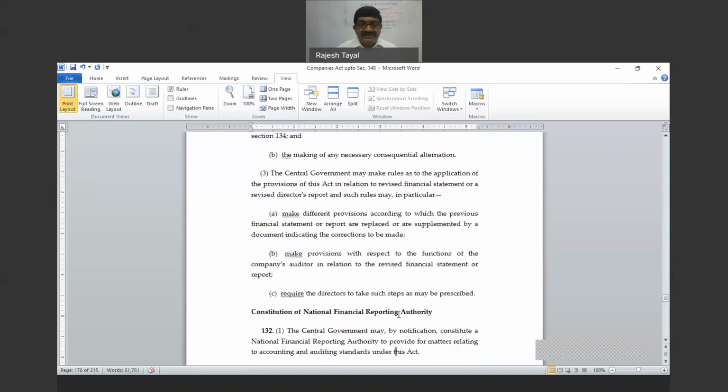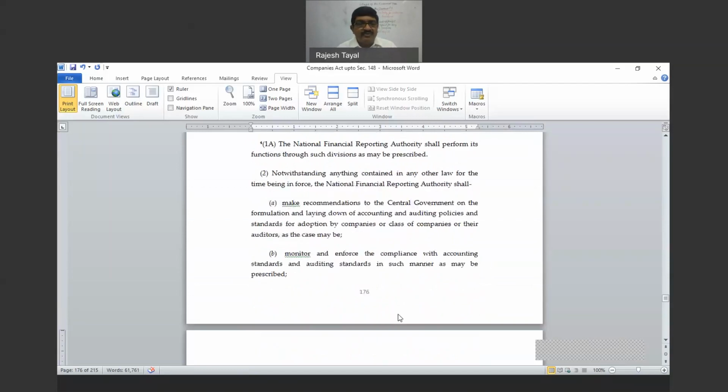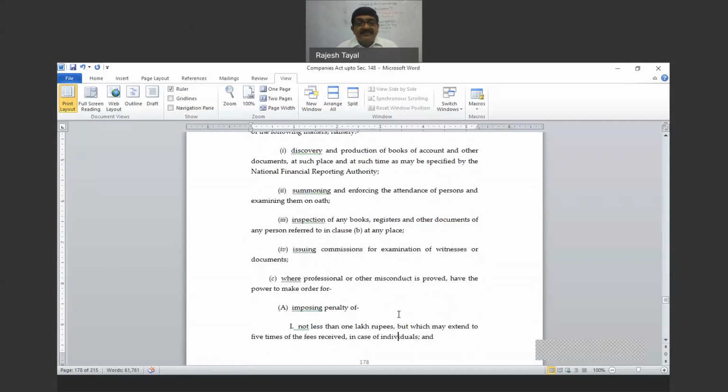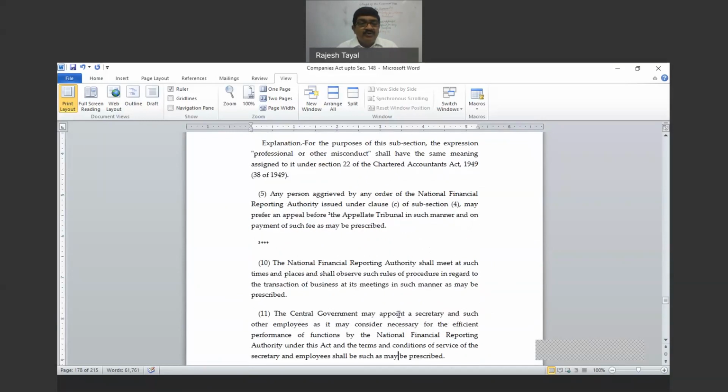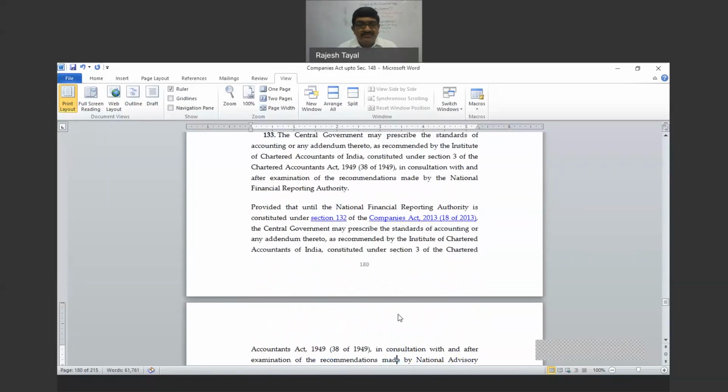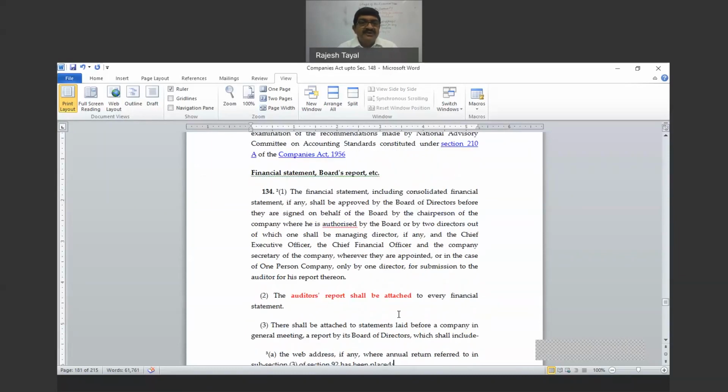The main important difference I have discussed. Section 132, that is the constitution of NFRA, the National Financial Reporting Authority. This is a 100% portion which, if you have time, you can read, but otherwise you can simply omit. Nobody will ask you any question out of this section. Accounting standards are also something similar, so forget this also.